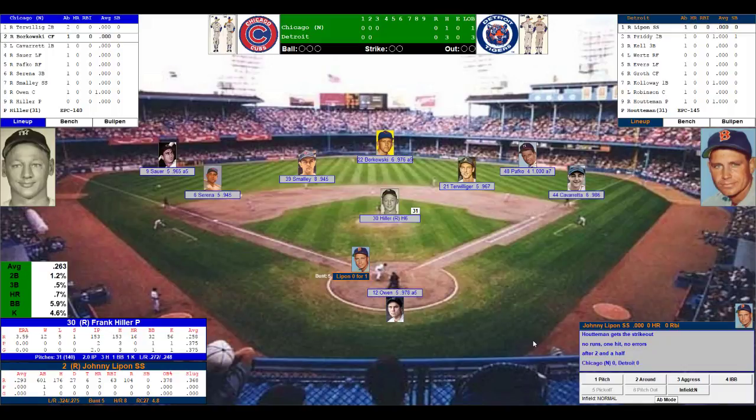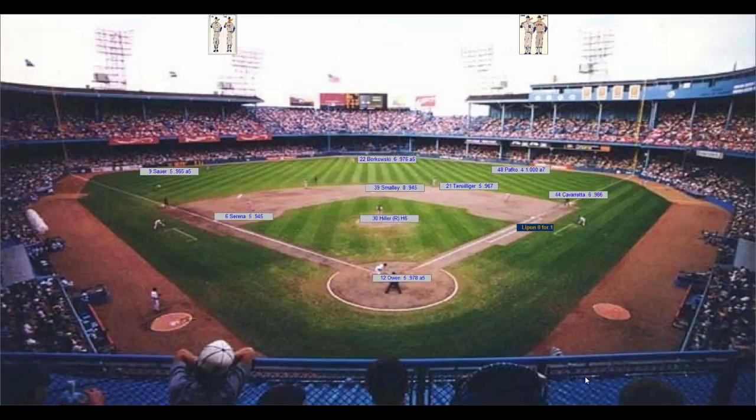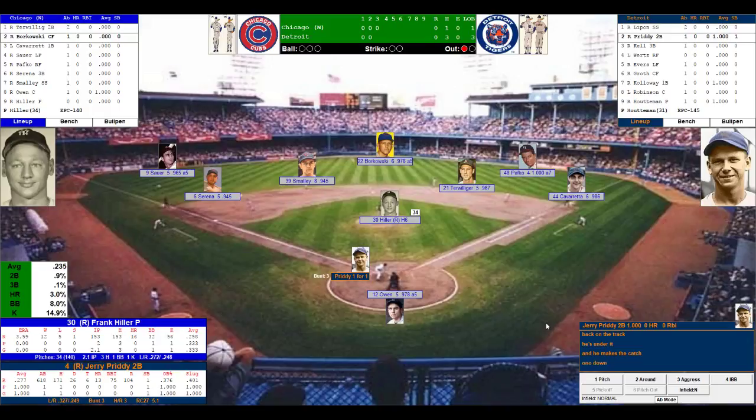We go to the bottom of the third. Still scoreless here at Briggs Stadium. Remember, this is a one-and-done playoff tournament. You win, you're in. You lose, you snooze. Second game in bracket 2. Round 1. Here comes Johnny Lipton. He's 0 for 1. Hiller takes a deep breath out on that mound. He sets and delivers. Lipton swings and flies out to Pafko in right. 1 down.